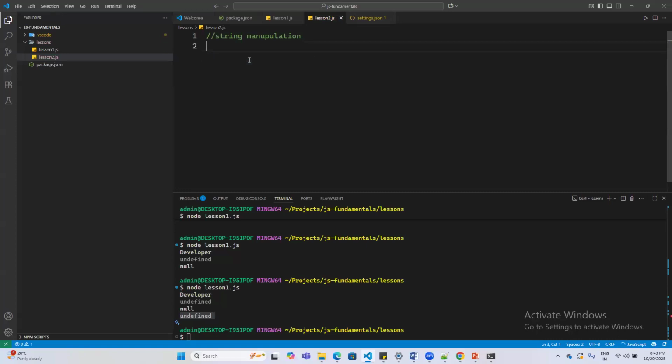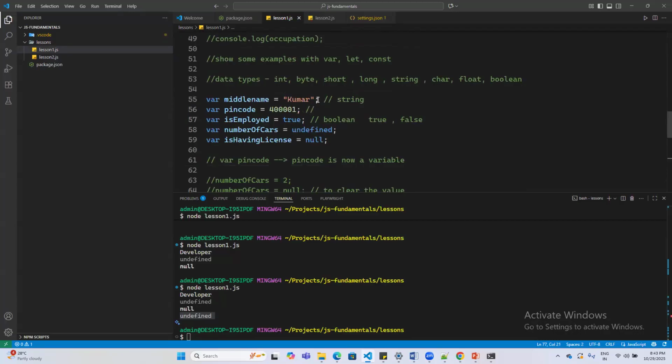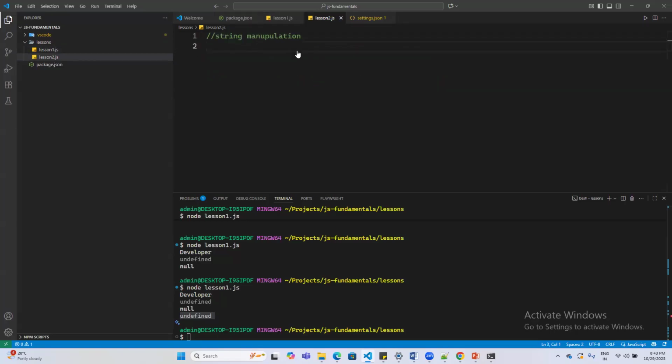So we will do some exercises around string manipulation. Now we have a general understanding that we can create a variable of type string. Whenever I call middle name, this is now defined as type string. There are some useful operations that we can do on strings. Just for an example, I create a variable price equals to 100 rupees, and I define a different variable, item, that is equal to book.